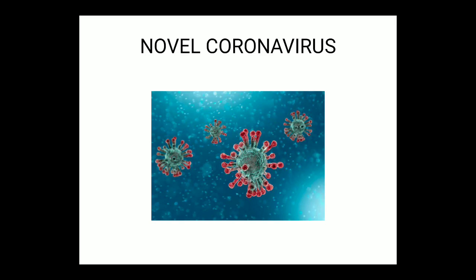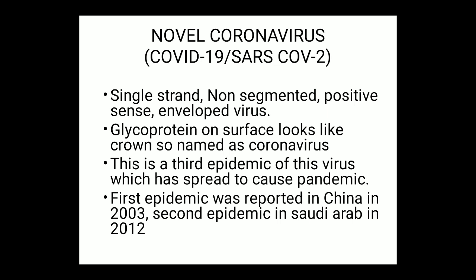Hello friends, now we will discuss about the coronavirus. This is a single strand, non-segmented, positive sense enveloped virus. It has glycoprotein on its surface which looks like a crown, so it is named coronavirus. This is the third epidemic of this virus which has spread to cause a pandemic. The first epidemic was reported in China in 2003, and the second epidemic in Saudi Arabia in 2012.